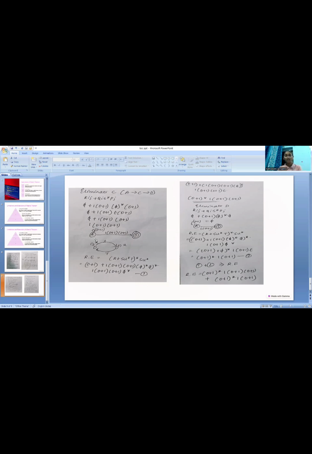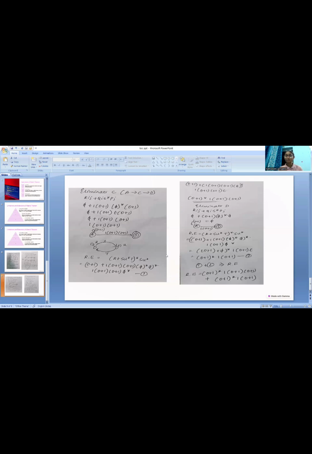To solve this problem further, we have another formula of regular expressions, that is R plus SU star T, of the whole star, SU star. To understand this formula, I have given a diagram with the initial and the final state. Here, R represents any loop on the initial state. S represents a link between the initial and the final state, T represents any link from the final state to the initial state, and U represents any loop on the final state. With the help of this formula, we are going to eliminate C and also eliminate D.